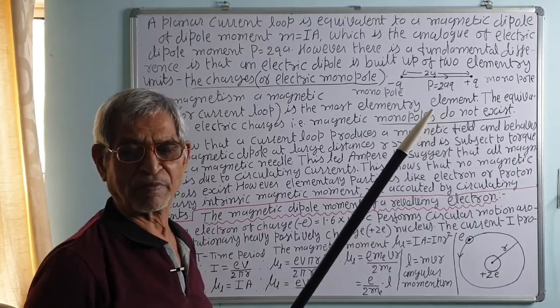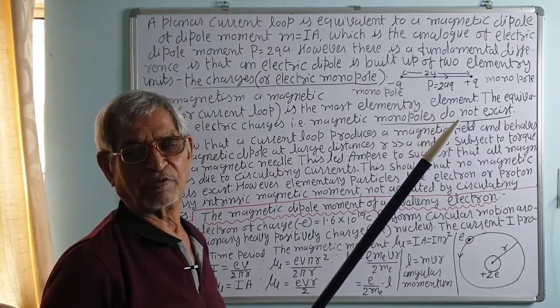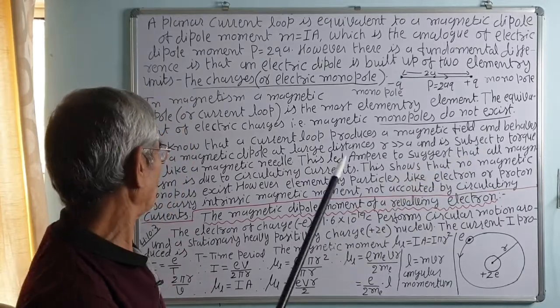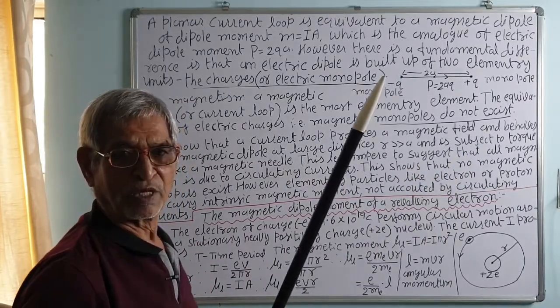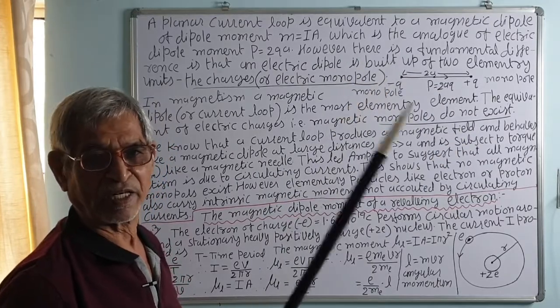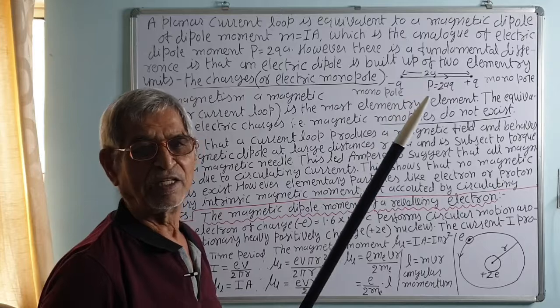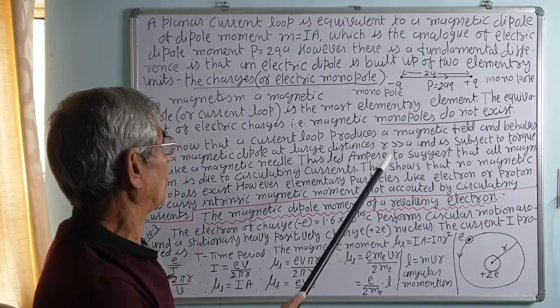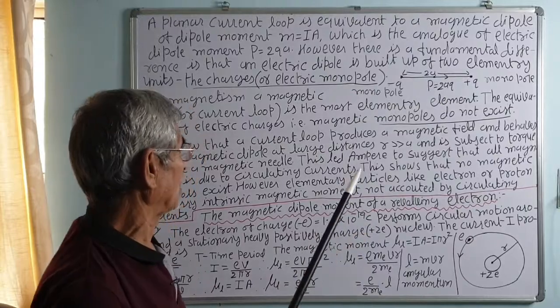Even if you break the bar magnet into two pieces, each piece will again have a north and south pole. Every atom has a north and south pole. So no separate monopole exists in the case of magnetism, whereas in the case of electricity, isolated monopoles, minus q charge or plus q charge, are available.